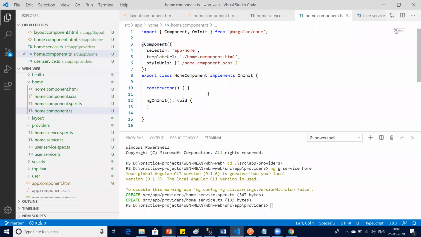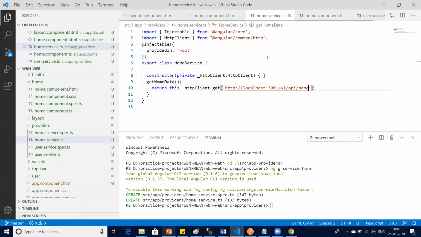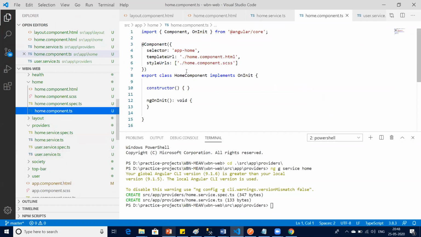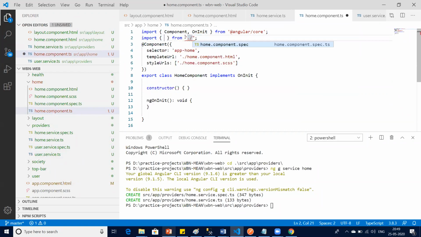If you see here, your provider is calling the API, correct? And the API returns the data to you. Now the provider will return data back to component.ts. So we have not injected it yet. Simply say import and dot slash. I'm talking about the service, right?